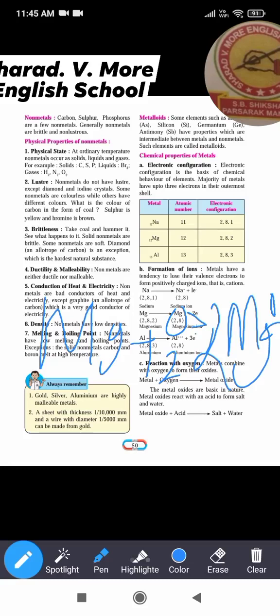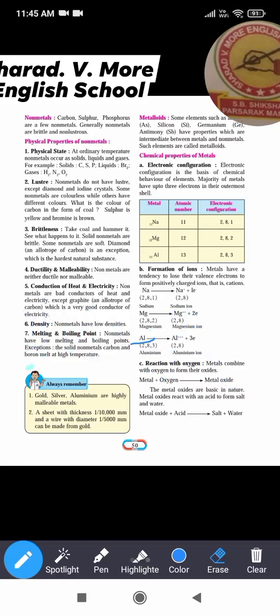Because there are 2 oxygen, here we have to place the 2. Now 2 magnesium, place the 2. Now it is balanced: 2 magnesium, 2 oxygen, 2 magnesium, 2 oxygen. It's clear now. So this is the oxide of the magnesium, oxide of the sodium.